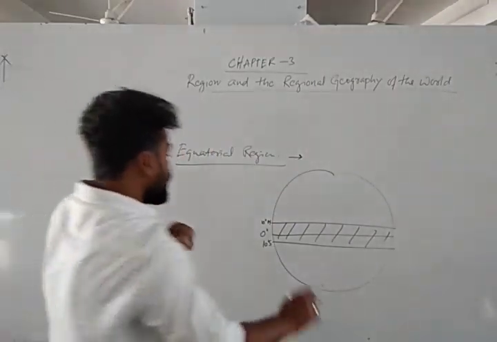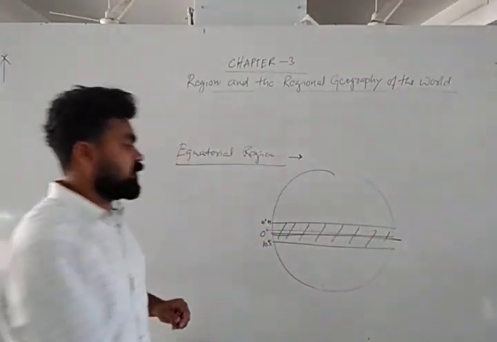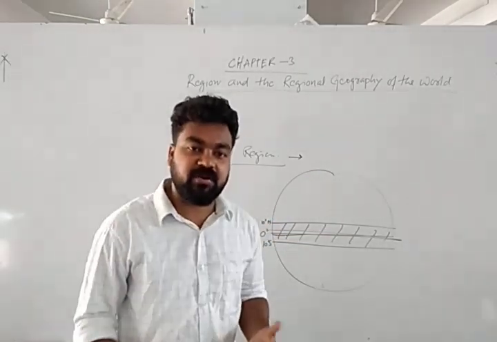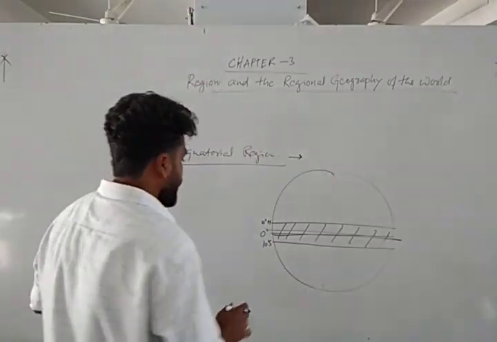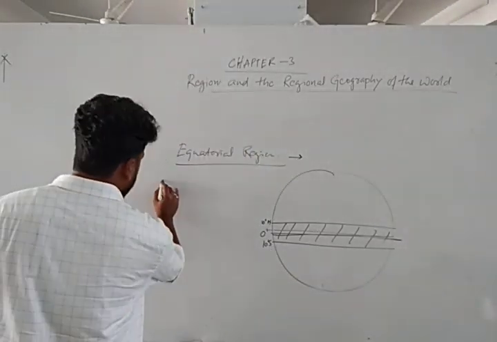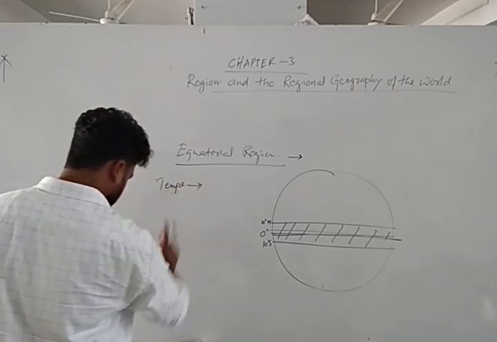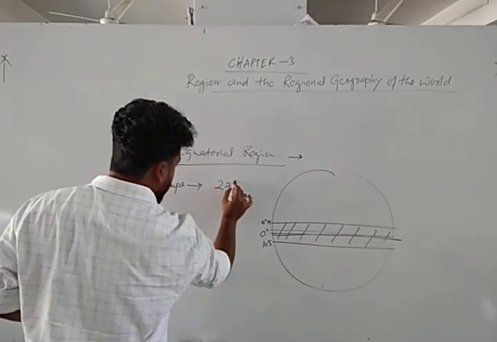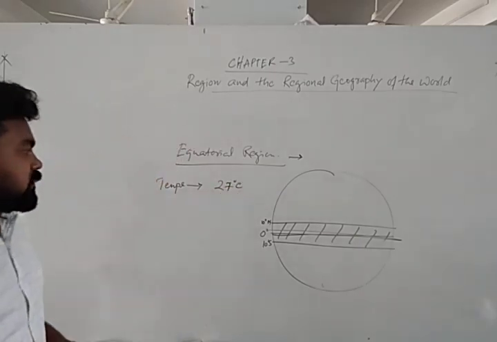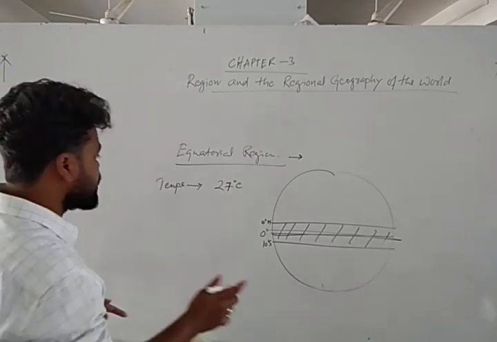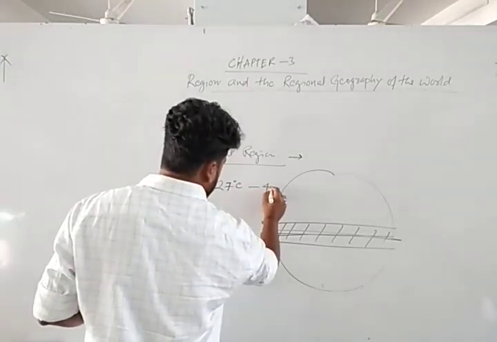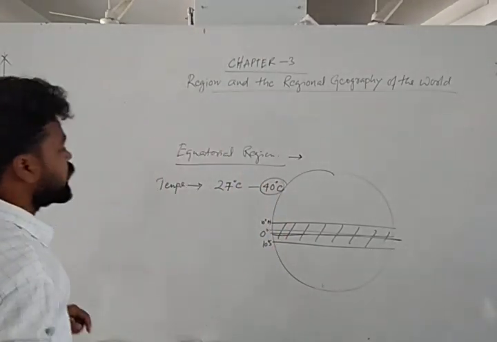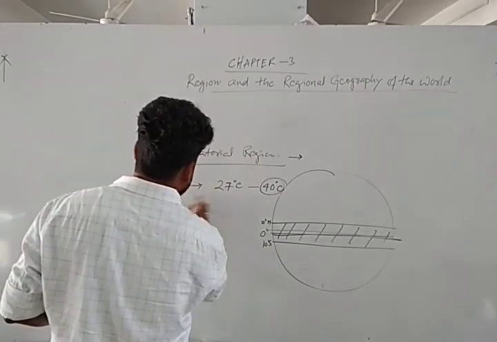Why is 0 degree called the equator? Because 0 degree divides the northern hemisphere and southern hemisphere into 2 equal parts. That's why it is called the equator. Okay, let's see what the temperature is here. Over the equatorial region, the average annual temperature is 27 degrees Celsius. It might exceed that, up to 40 degrees Celsius at the highest, but generally the average temperature is 27 degrees Celsius.